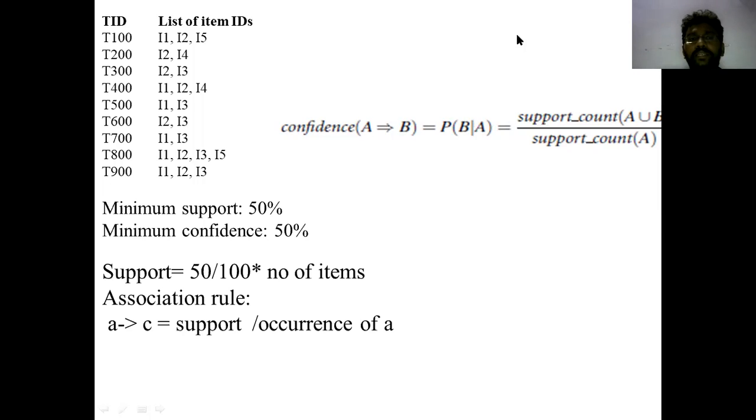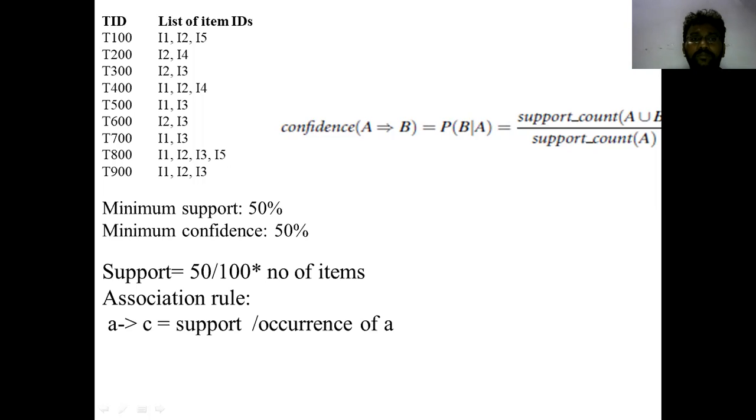Here we have a minimum support of 50%, and the minimum confidence is also 50%, which we have to maintain. If an itemset has support below 50%, remove that itemset and move to the next search.